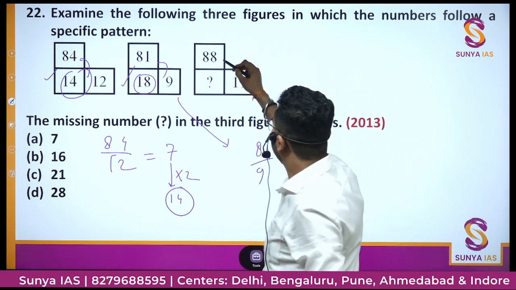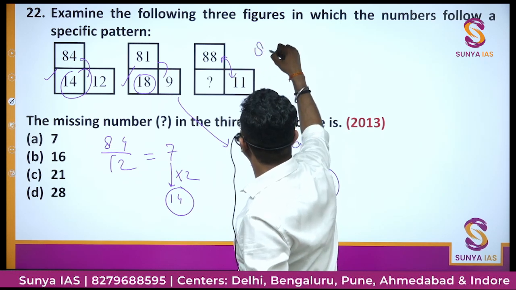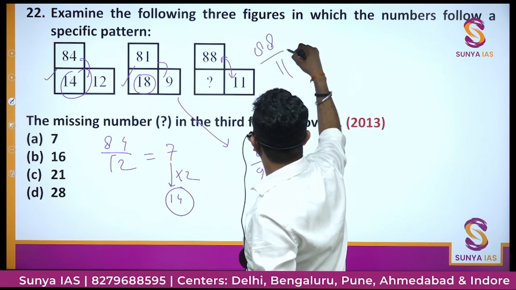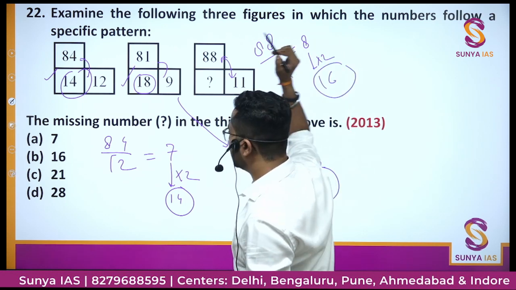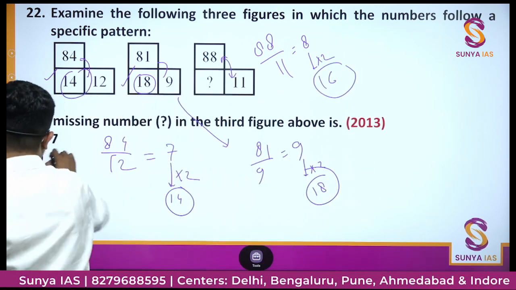So what here will we do? 88 by 11, that is 8, multiplied by 2, we should be getting 16. Is there no option 16? Yes, option B, 16.